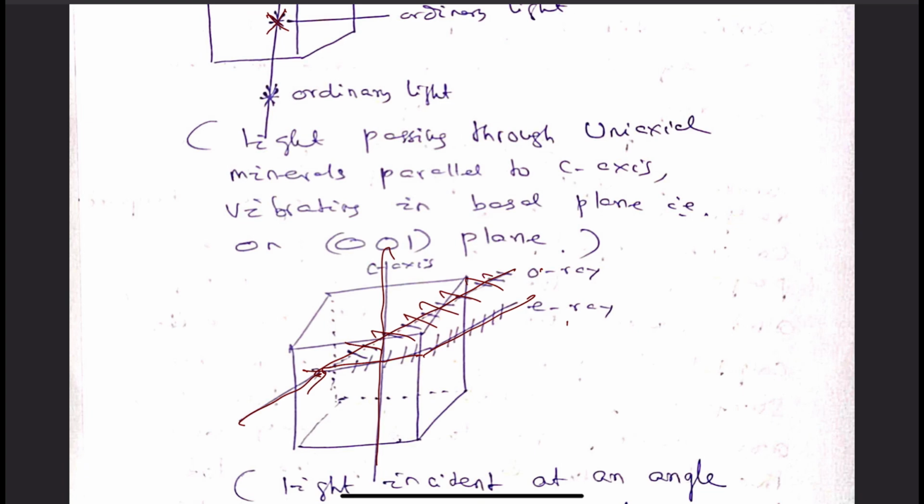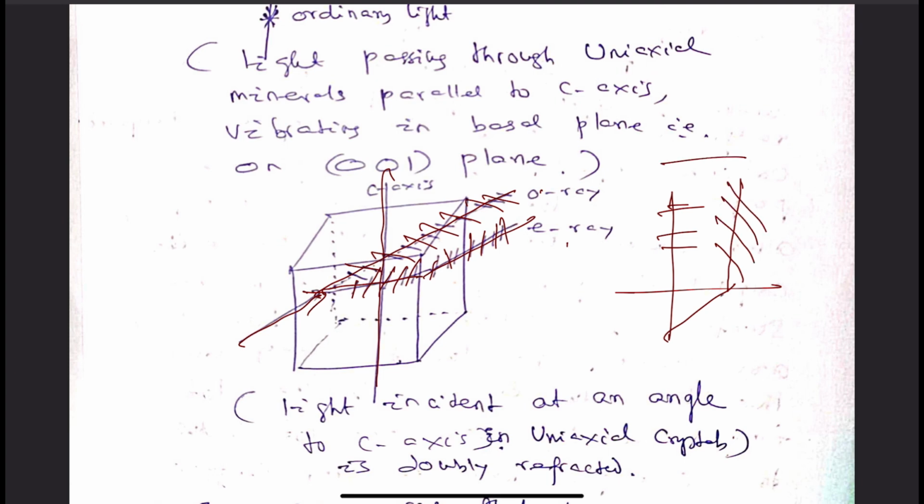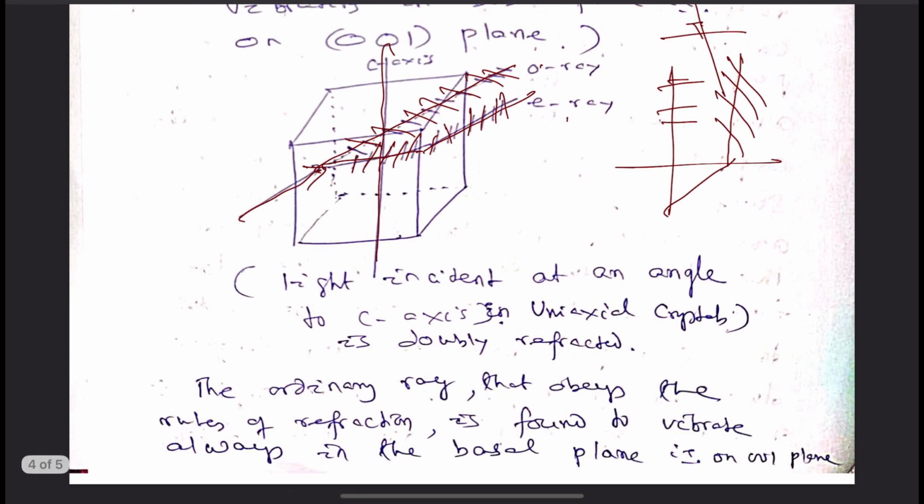Both are found to be polarized, completely polarized. And these two rays that we see here are found to be polarized in two planes and their vibration directions are mutually perpendicular. If one is vibrating like this, the other will be vibrating like this. So this ray and this ray will be mutually perpendicular. The direction of vibration will be mutually perpendicular.